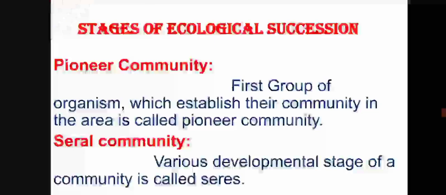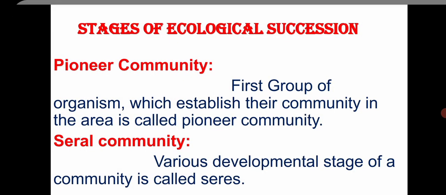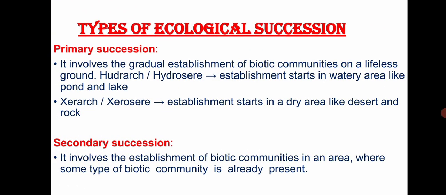Let us see the stages of ecological succession. Pioneer community: the first group of organisms which establish their community in the area is known as a pioneer community. Serial community: the various developmental stages of a community are called seres. Ecological succession is also classified into two types: primary and secondary succession.